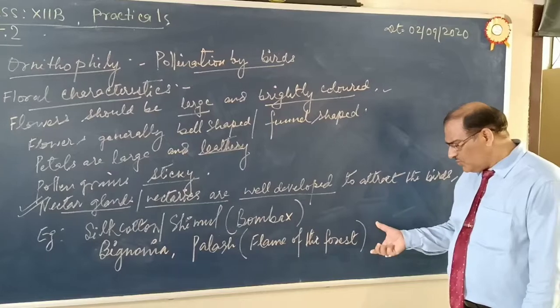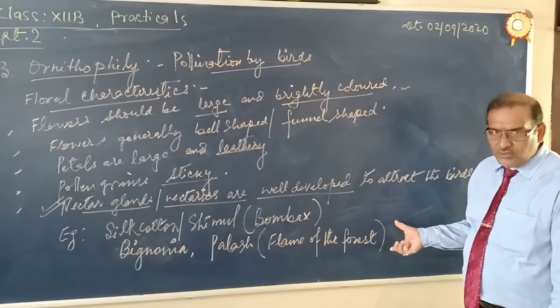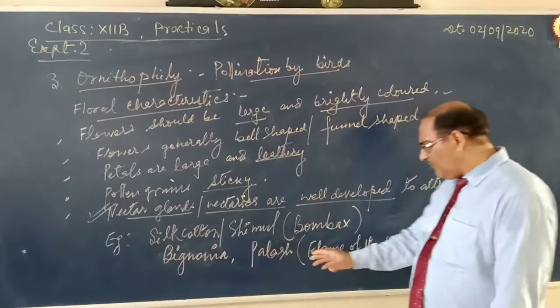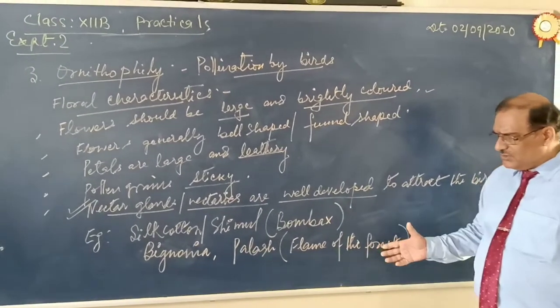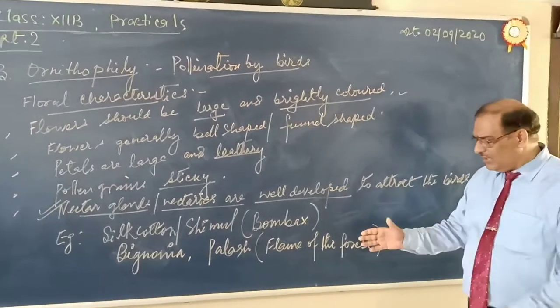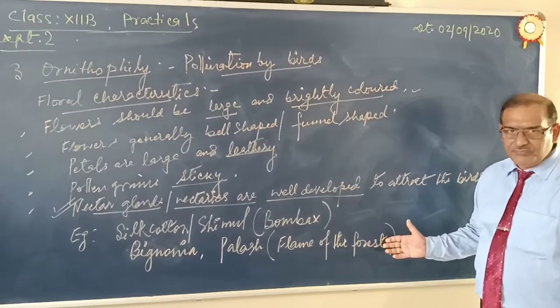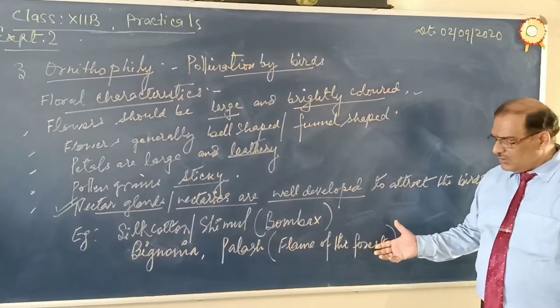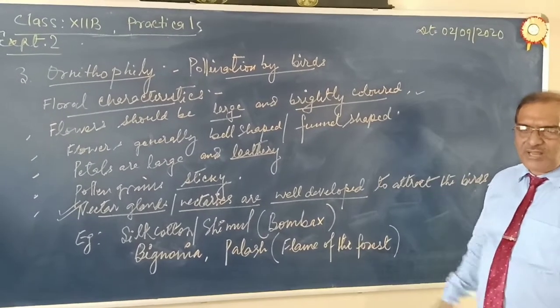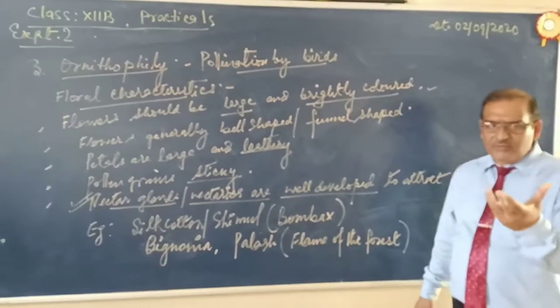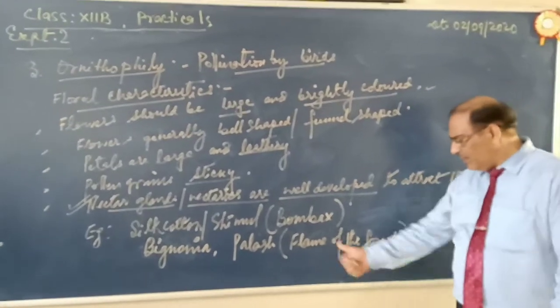This plant is found in Jharkhand and Chhattisgarh also. In the flowering season, approximately March and April, when you visit the forest tract, the whole area will look like a flame of fire. So the color of the flower is flame of the fire, and it is called flame of the forest.